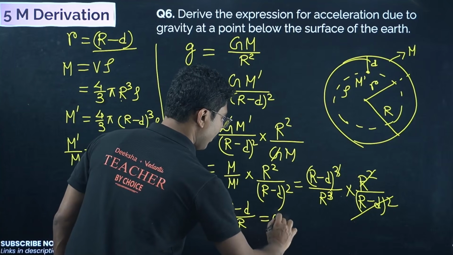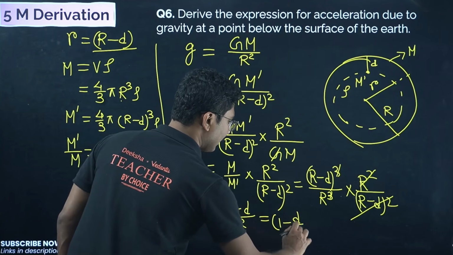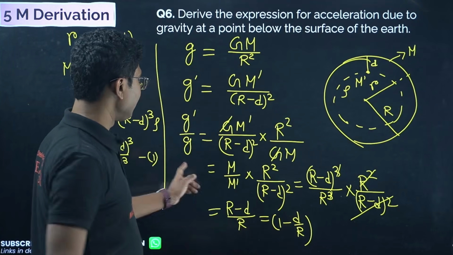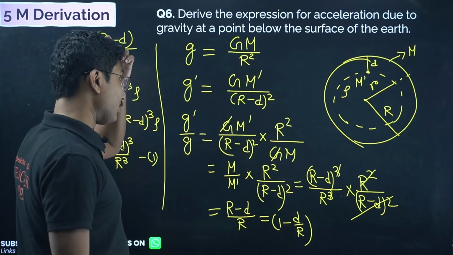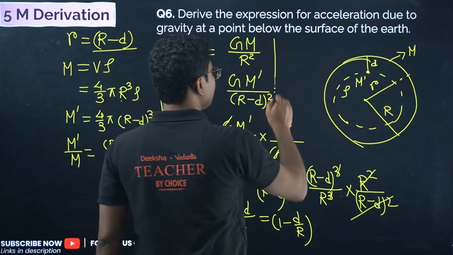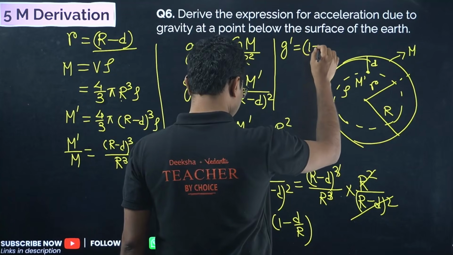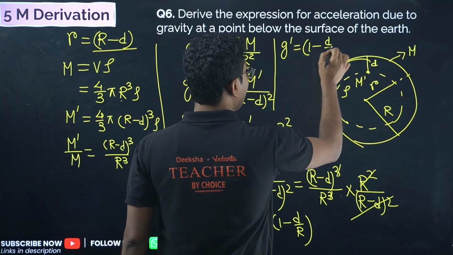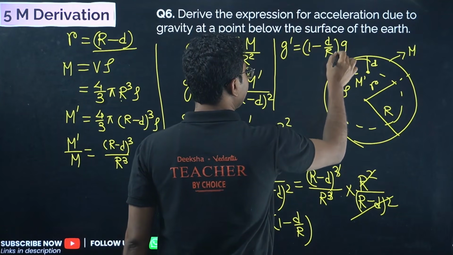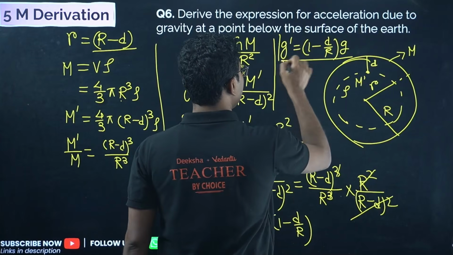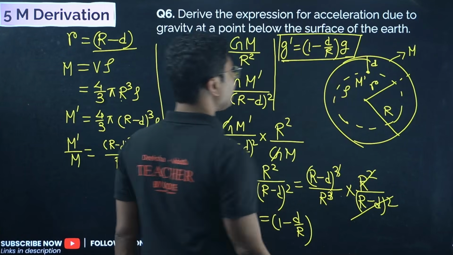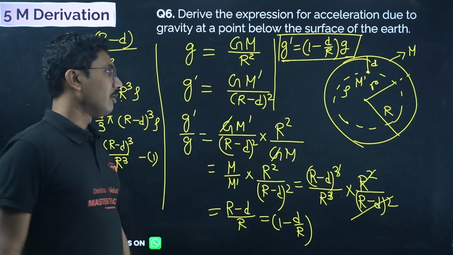So it gets 1 minus d by r. So we get the ratio g dash by g equals 1 minus d by r. So from here we can say g dash equals (1 minus d upon r) into g. So this is the gravitational acceleration at a point inside the Earth.